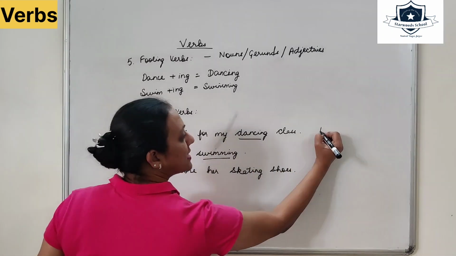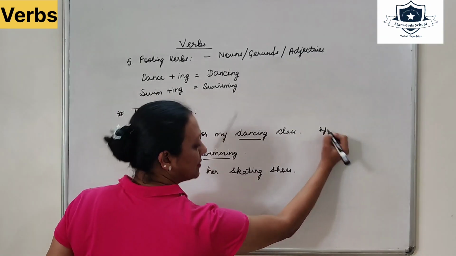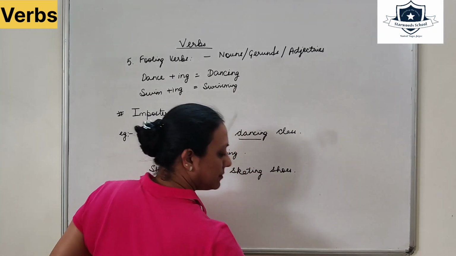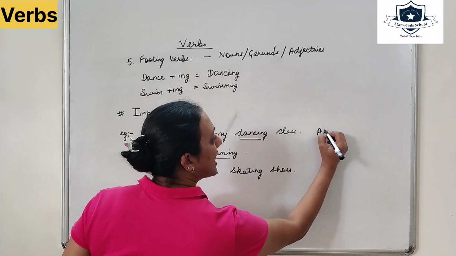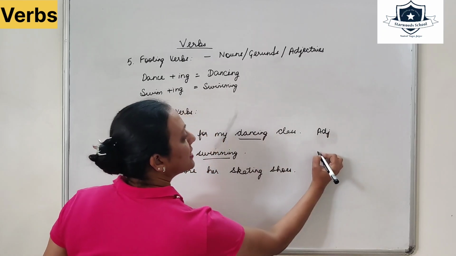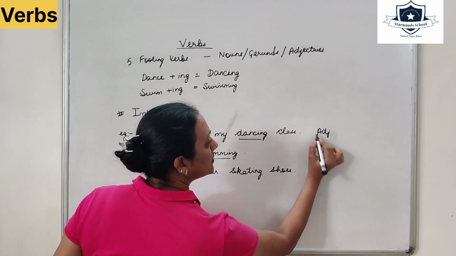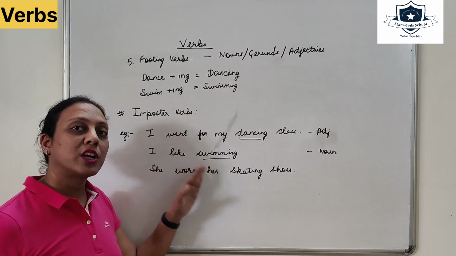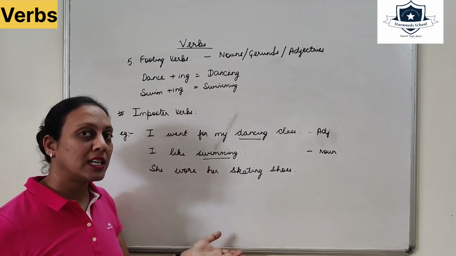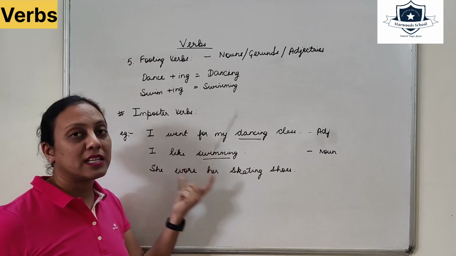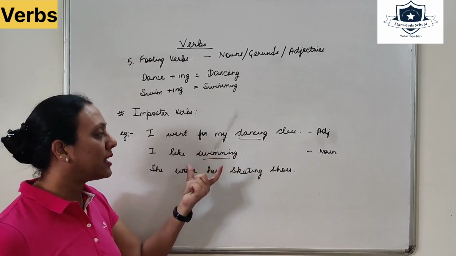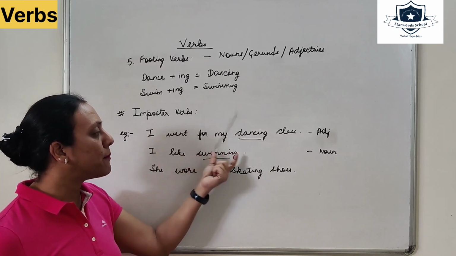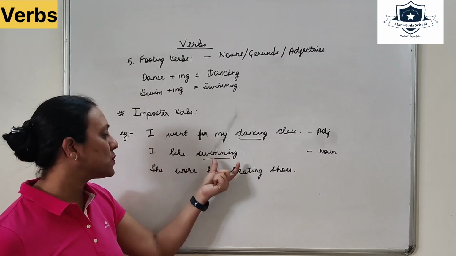So here it is used as an adjective. Here it is used as an adjective. Here it is used as a noun. What do you like? When your answer is required for the question what, kya, then it becomes a noun. So I like swimming. Swim was a verb. The moment we added ing, it became swimming.